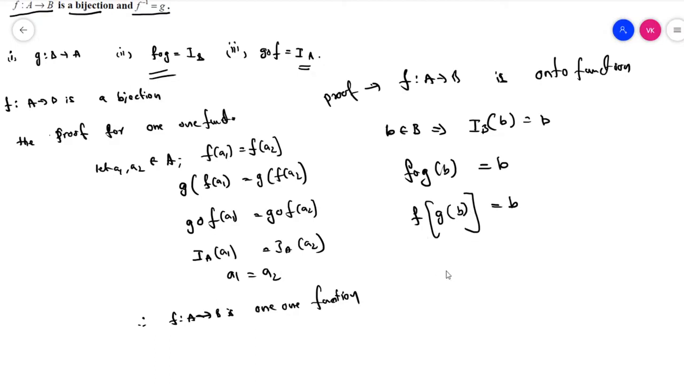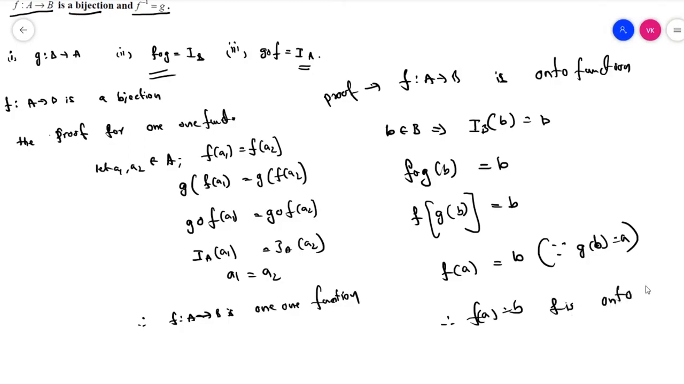In this way we can directly write f of a is equal to b, since we know that g of b is equal to a by definition. Finally we get f of a is equal to b. That means f is an onto function. By these proofs we can write f is a bijection. This is part 1.